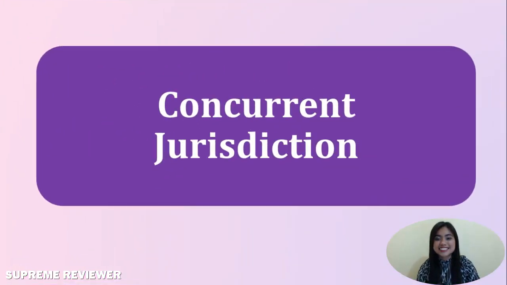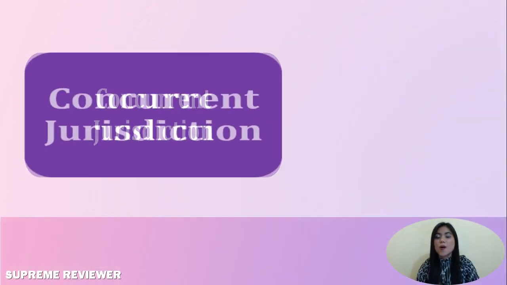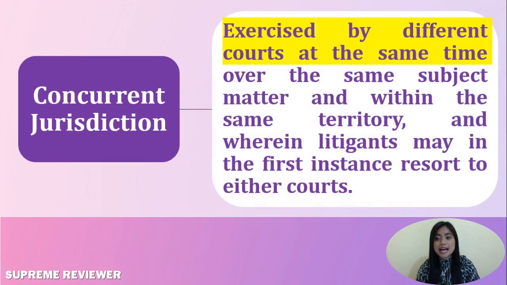Concurrent jurisdiction. Concurrent jurisdiction or coordinate jurisdiction is that which is exercised by different courts at the same time over the same subject matter and within the same territory, and wherein litigants may in the first instance resort to either court indifferently, that of several different tribunals, each authorized to deal with the same subject matter. And when a proceeding in respect to a certain subject matter can be brought in any one of several courts or several different courts, they are said to have concurrent jurisdiction.